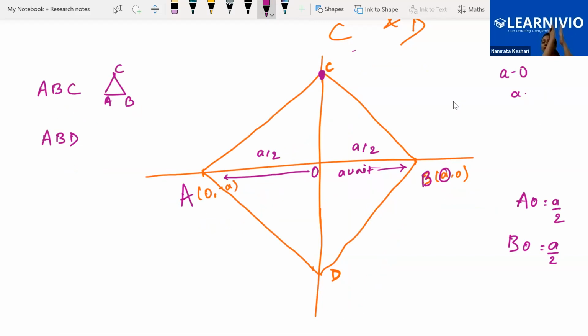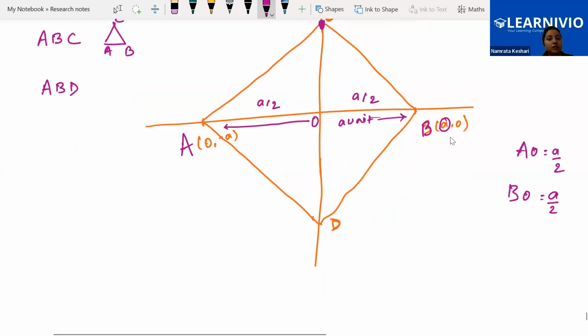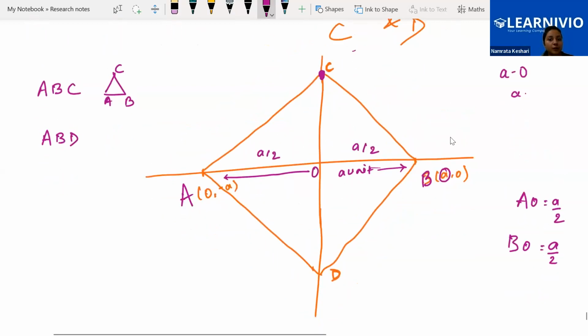Here we are not going directly perpendicular, so we cannot easily take out the coordinate. Here we are going along BC, which looks like a hypotenuse, so we can apply the Pythagoras theorem. This is a by 2. What is the distance between A and C?